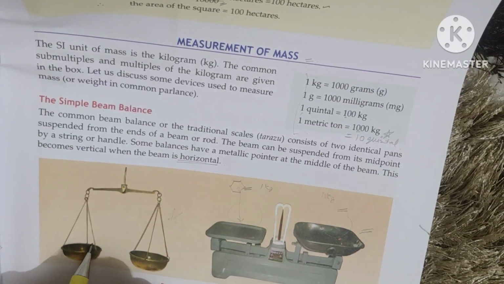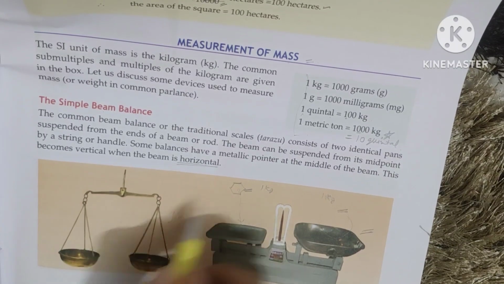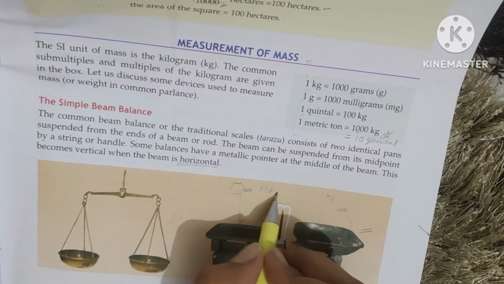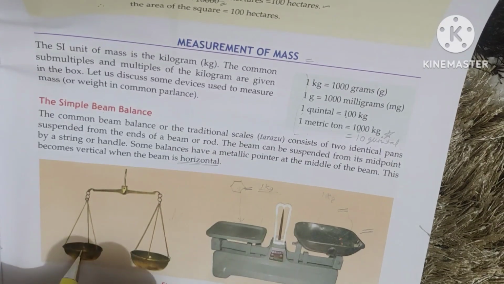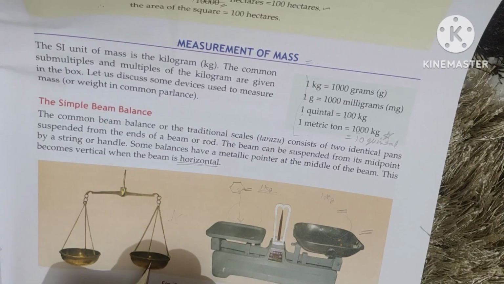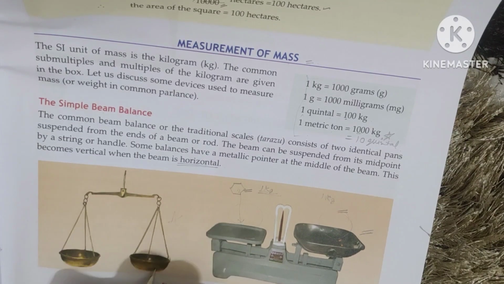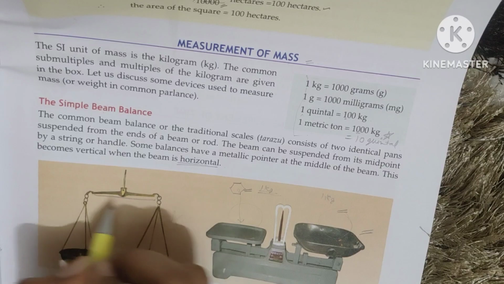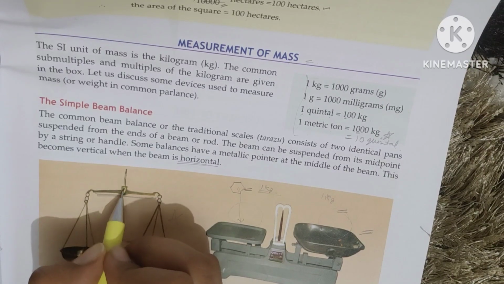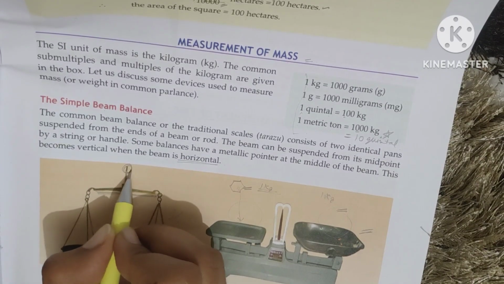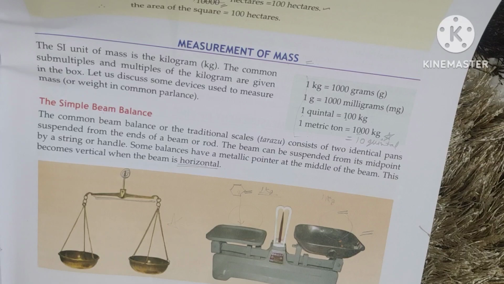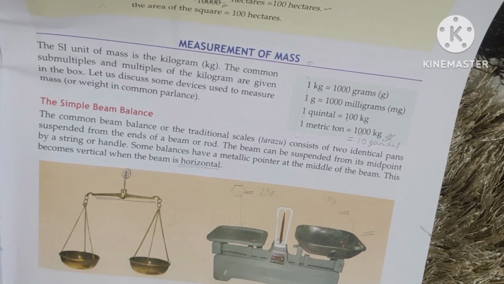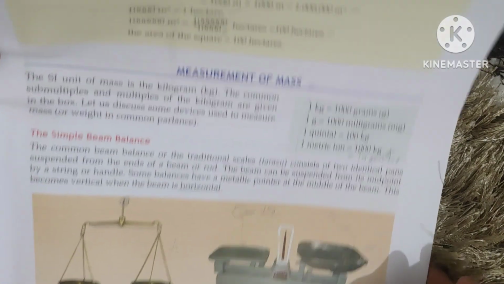Here also, we place the iron pieces, that one particular standard measurement, here. We place the other quantity which we want to measure. It will become completely horizontal, this line, if I lift it from this central knob. This is the simple beam balance and this is the working of it.